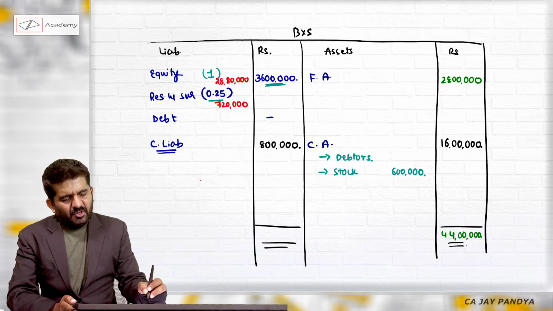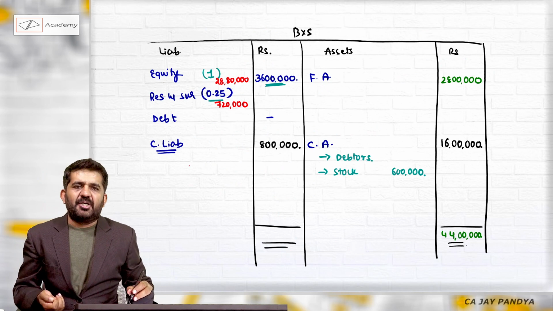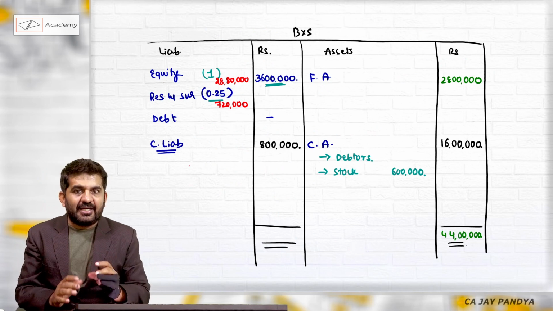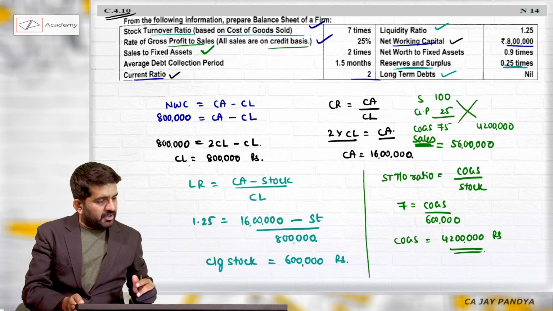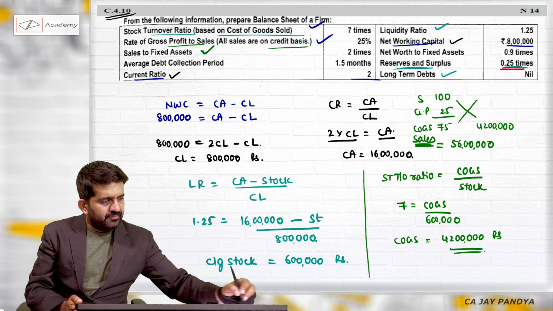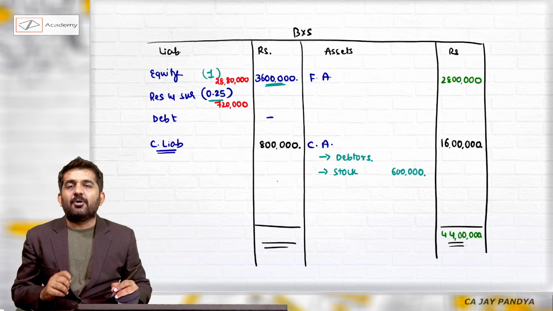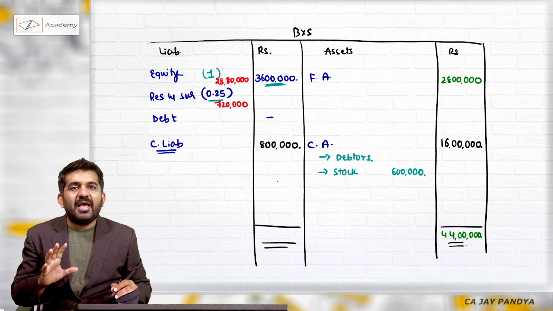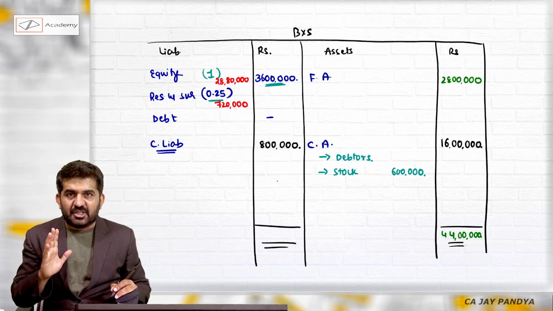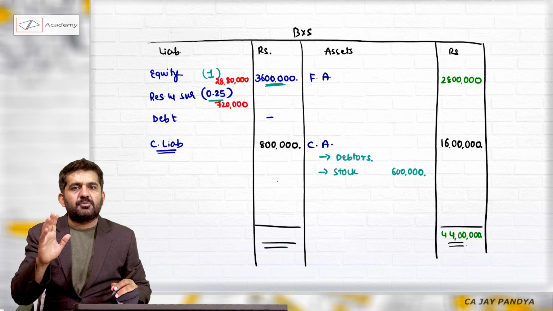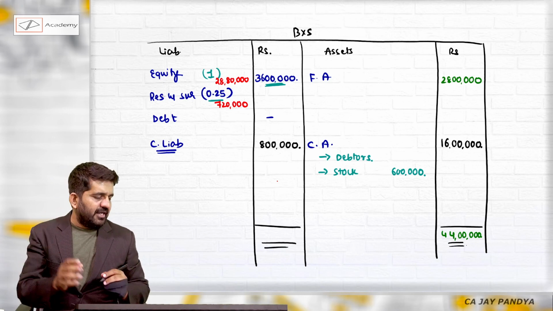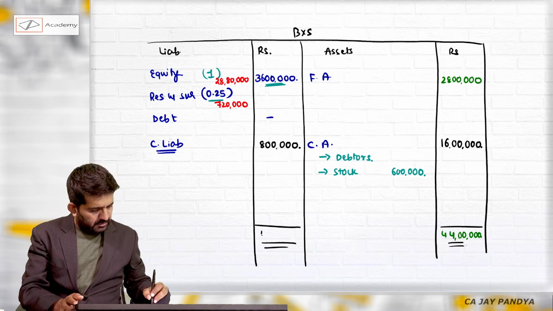Sir, what if we have got a different answer in our examination? Your answer is absolutely correct, till the time they say what is this reserves and surplus. Why have I taken this? I have taken the same assumption as it is given in suggested. You may take different assumption. Your answer might be different. You will be getting full-fledged marks. This is 44 lakhs.